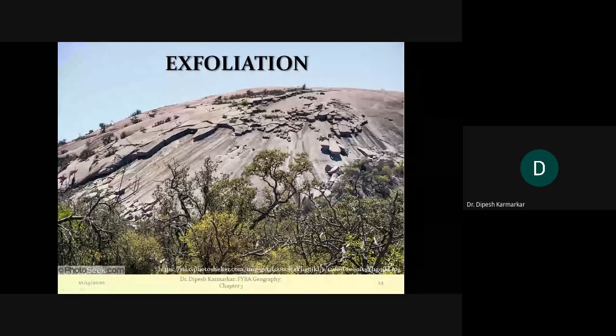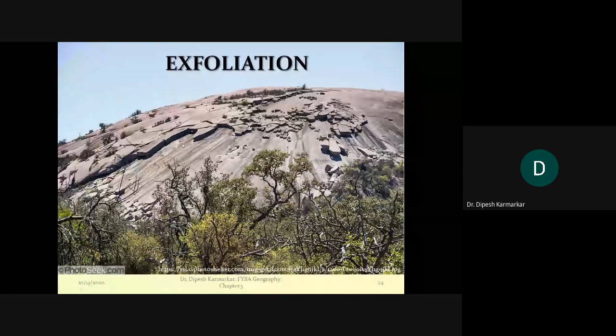This is a layer, and you can see these are big ones, the bigger size. But if you see the center, you can see that this bigger size further breaks into very small tiny pieces, and then obviously that leads to a kind of soil formation in this area. The soil is very thin, so you can see that some very small tiny vegetation also grows in these cracks, but this vegetation may not stay for a long time because gradually these flakes will also break into smaller pieces and the wind will finally remove them.